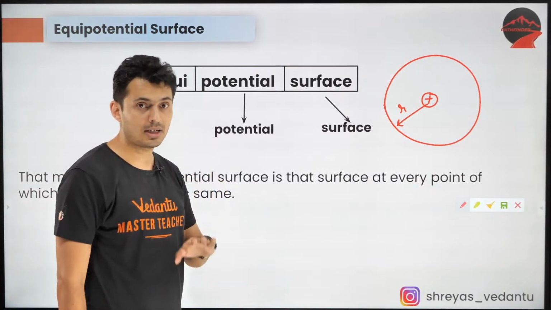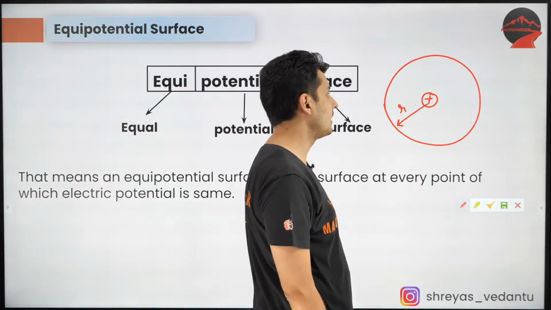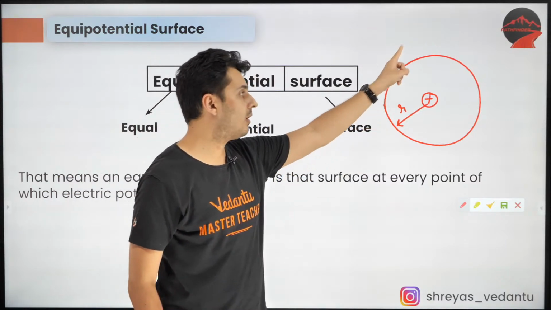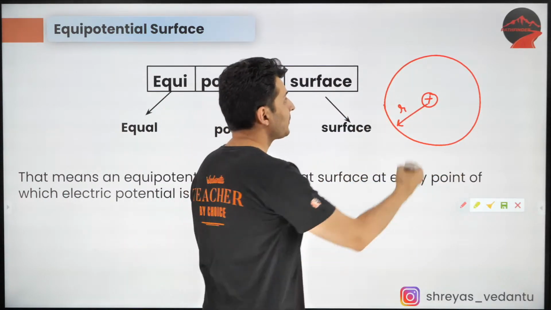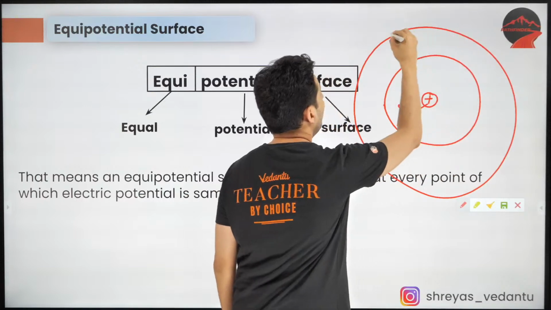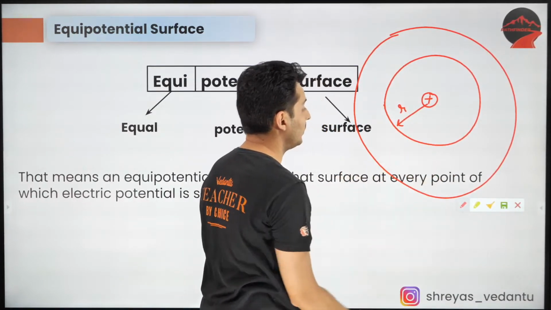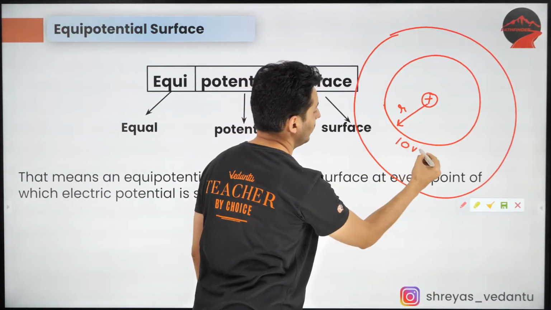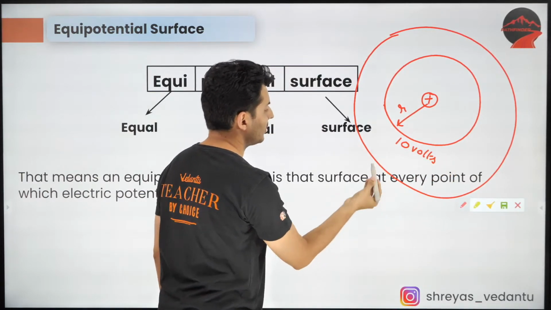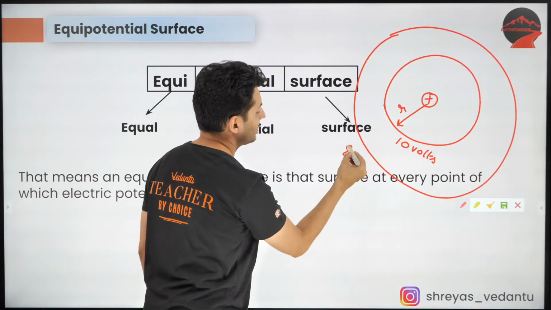Gauss's law is a separate chapter. We'll be doing it later on after the equipotential. So they are all on a circle. Also, there is another circle of the same potentials, but they have a different value of potential. If I tell you this is 10 volts, maybe this could be, I don't know, maybe 8 volts or something.